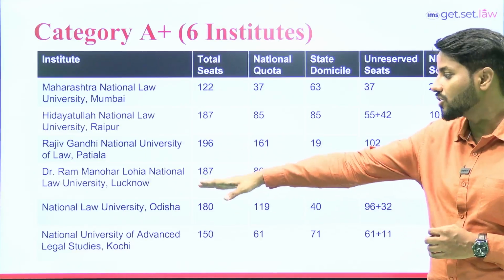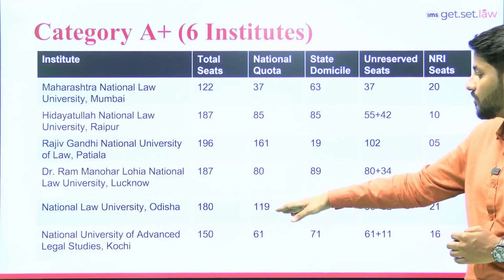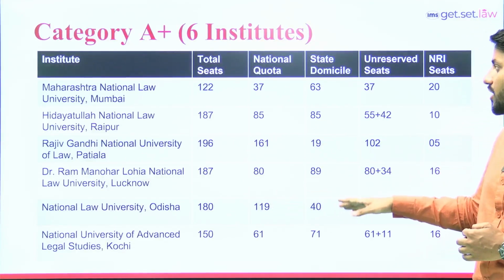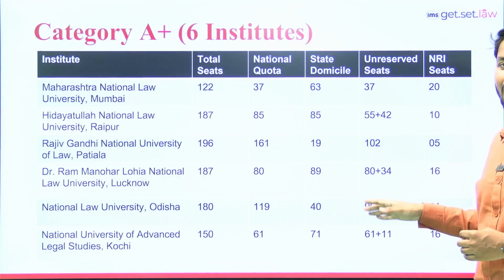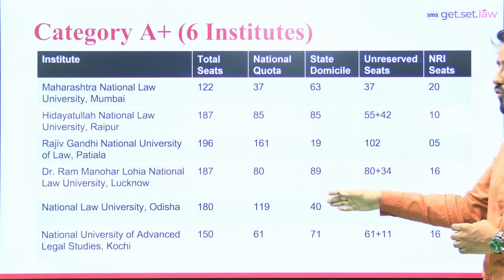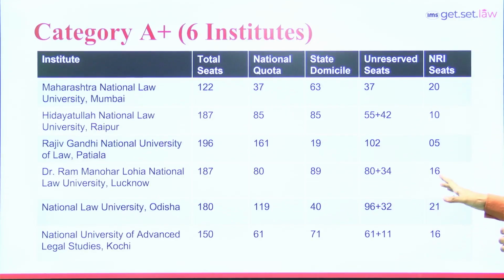Next one will be National Law University, Odisha. In total, 180 seats. Out of 180 seats, 119 seats are reserved for national quota all India students, and 40 seats are reserved for state domicile. Out of 119, 96 seats are for the unreserved category and the others for reserved categories. Out of 40 seats, 32 seats are for the unreserved category. If we talk about NRI category students, they are offering 21 seats for them.